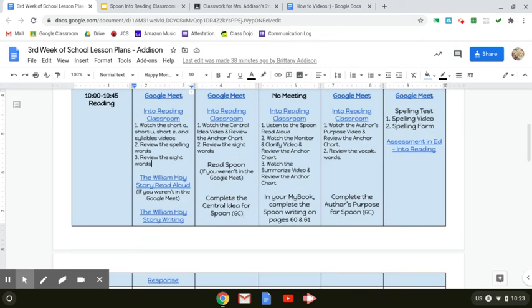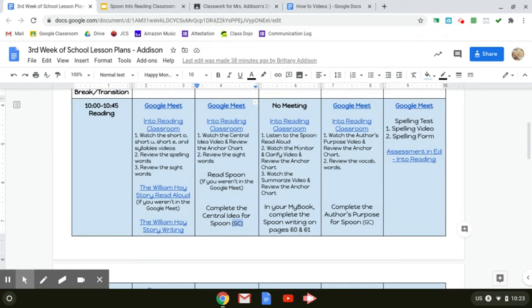And then if it has a GC beside of it, that means you have to go to Google Classroom in order to complete that activity. So if it has GC, it means that that assignment is posted in Google Classroom.